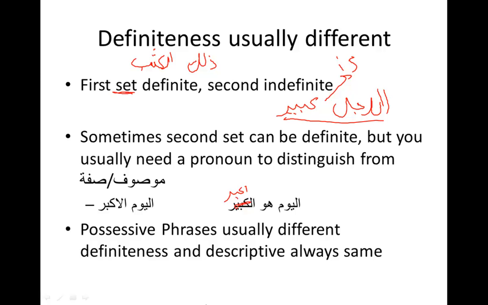Al-kitab is definite because of the al. However, zalikal kitab is almost never used to mean just "that book." In Modern Standard Arabic, that usage is becoming more and more common. In the Quran, though, it always means "that is the book." There are other examples.